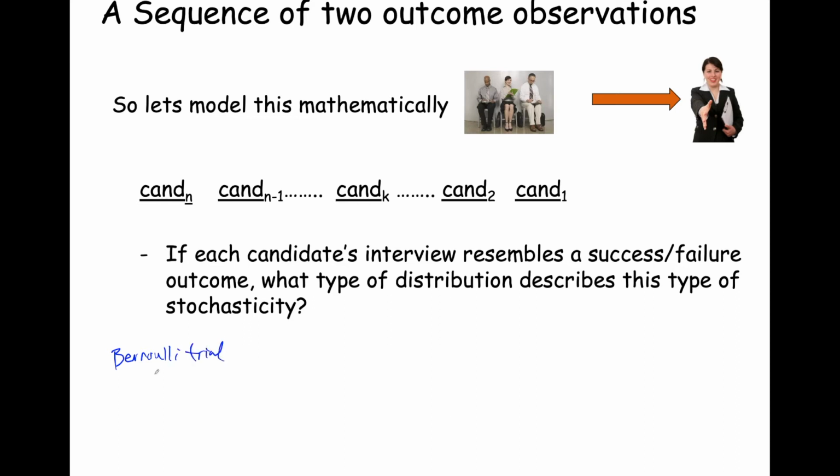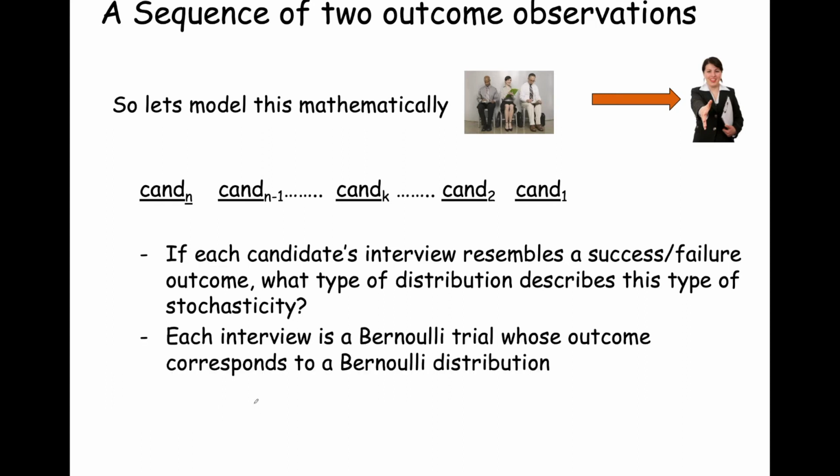And as a Bernoulli trial, we had the probability of success or hire equal to P, and the probability of failure, no hire, equal to 1 minus P, that we're also nicknaming Q. Well, the type of distribution that represents this two-way outcome, success or failure, independent of one another, is exactly a Bernoulli trial, and the outcome, success or failure, corresponds to a Bernoulli distribution.